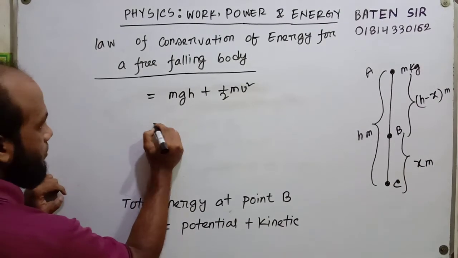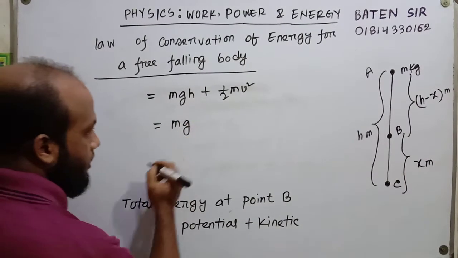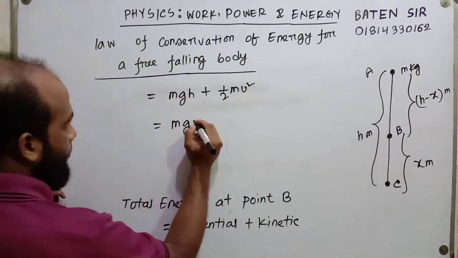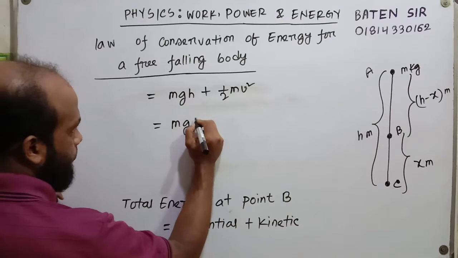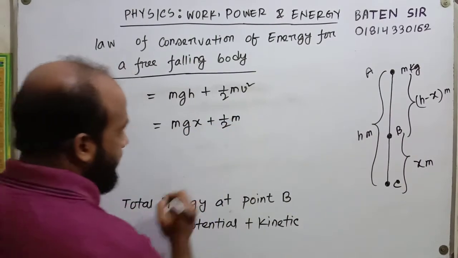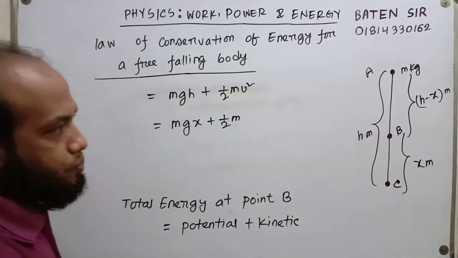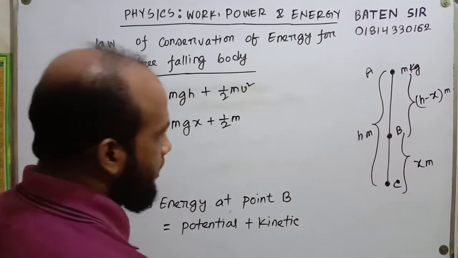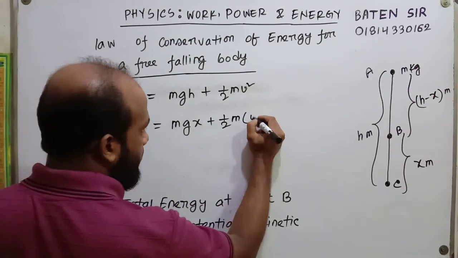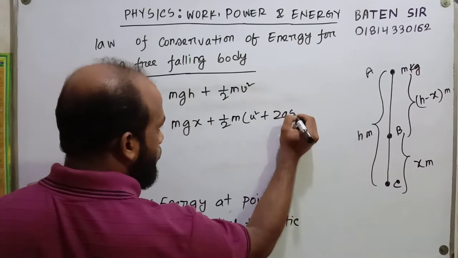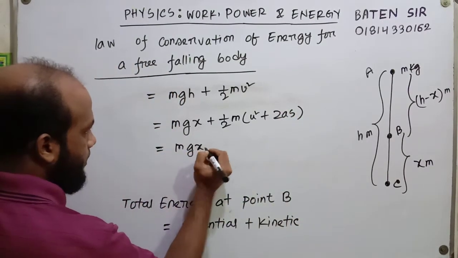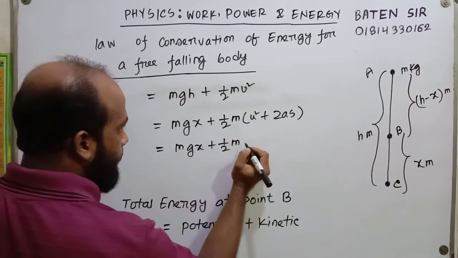What is the height? The height is x meter at point B. So we have to put x in place of h in mgh, plus half m v square. What is the velocity at point B? We don't know the velocity, but we know the equation of motion: v square equals u square plus 2as, so the energy equals mgx plus half m v square.